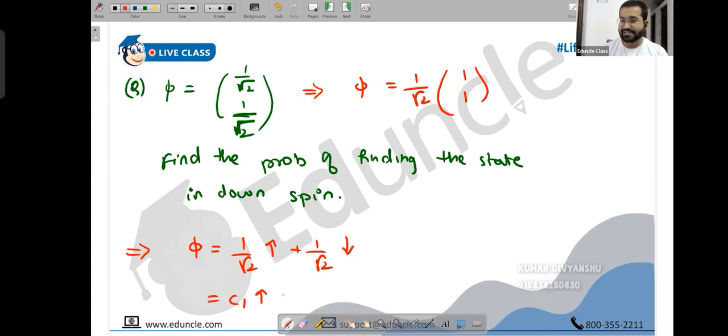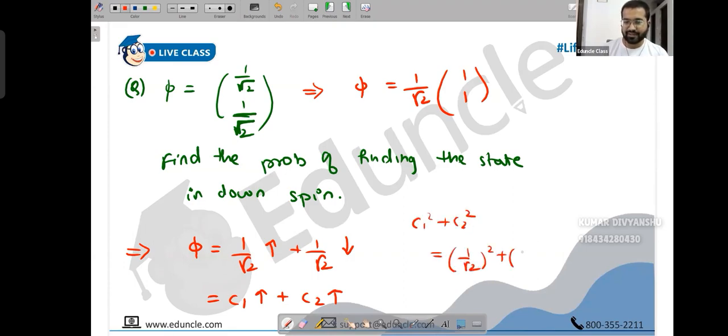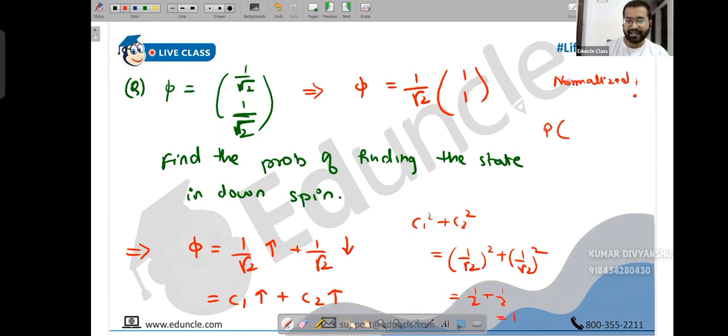So people, this is like C1 upspin, psi1, and C2 psi2. Is this normalized or not? First of all, C1 square plus C2 square. It will be normalized, no? So 1 upon root 2 square plus 1 upon root 2 square gives me 1 by 2 plus 1 by 2. This is 1. So this is normalized.